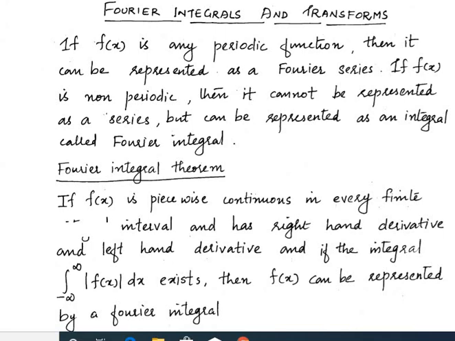Now, next we explain what is the Fourier integral theorem, or the Fourier integral representation of a given function.